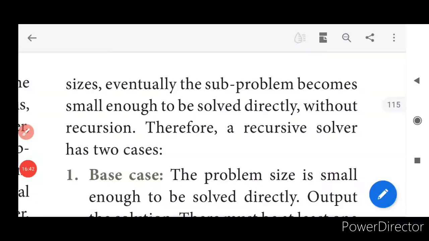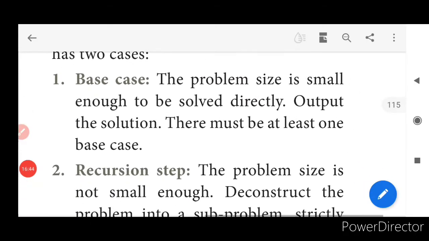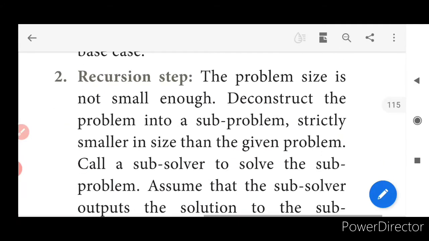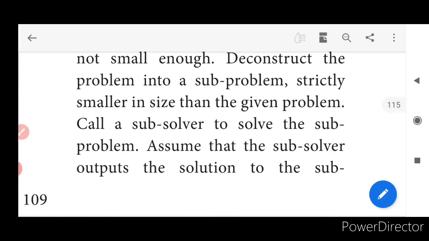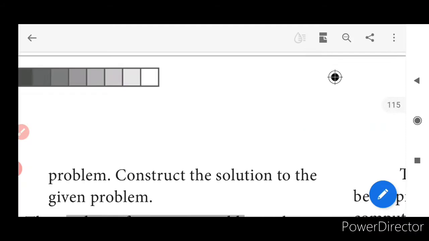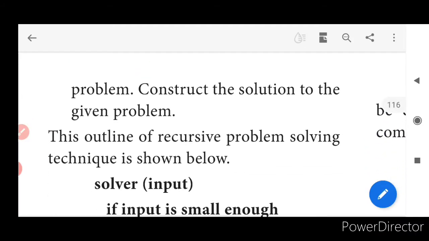Now let us move on with the base case. What is the base case? The problem size is small enough to be solved directly. Output the solution. There must be at least one base case. What is the recursion step? The problem size is not small enough. Deconstruct the problem into sub-problems strictly smaller in size than the given problem. Call a sub-solver to solve the sub-problem. Assume that the sub-solver outputs the solution to the sub-problem. Construct the solution to the given problem.